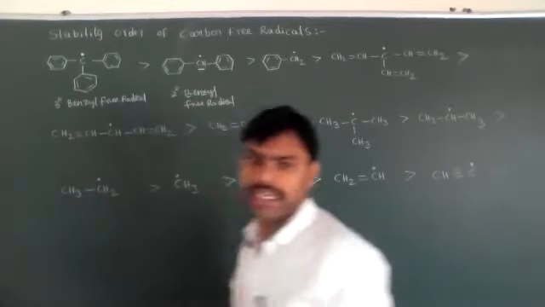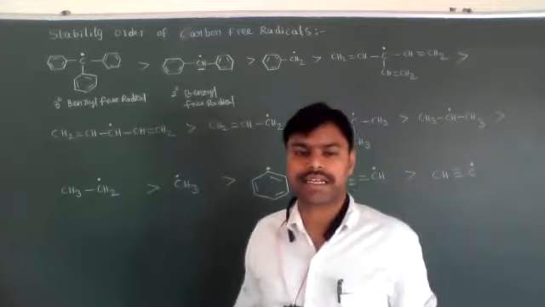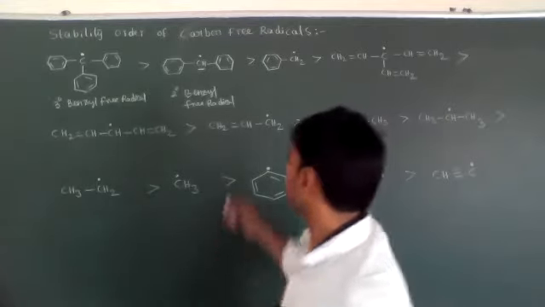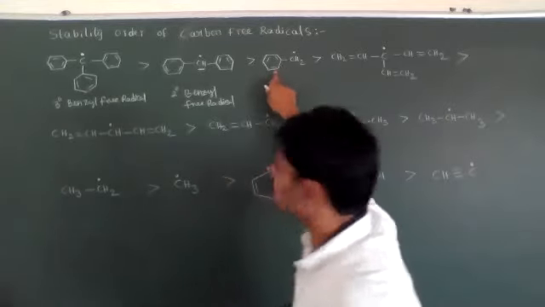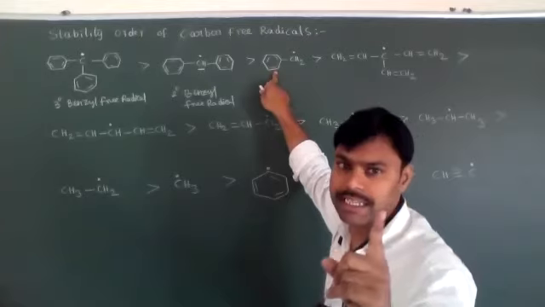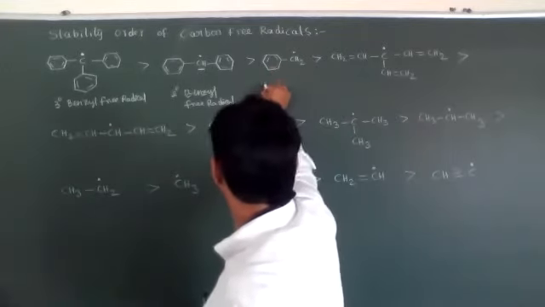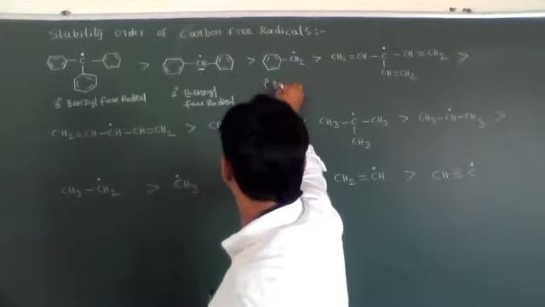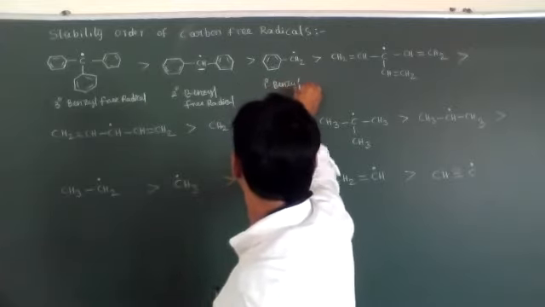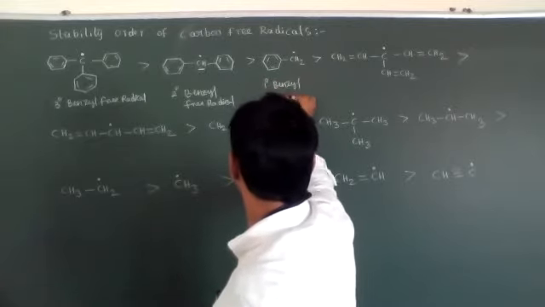Always tertiary benzyl free radicals are more stable than secondary benzyl free radicals. Now this carbon is connected with only one phenyl group, that is called a primary benzyl free radical, or benzyl free radical.